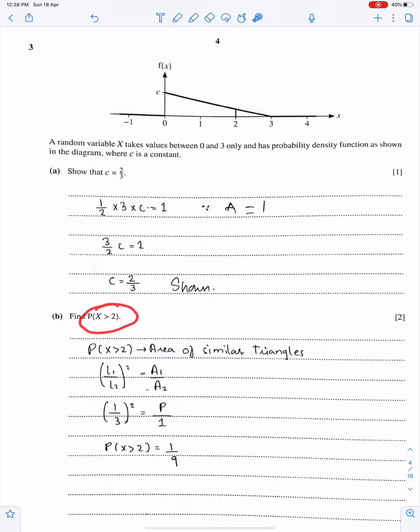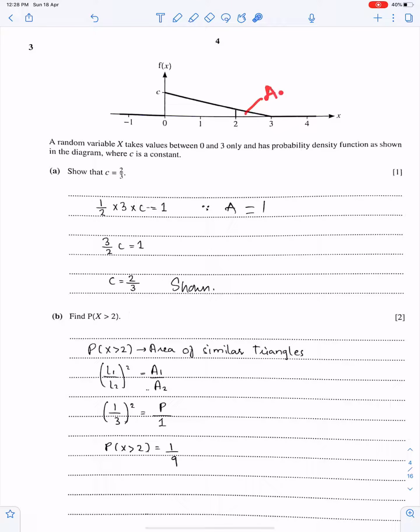Now we need the probability x greater than 2. So this triangle from 2 to 3 and this large triangle, they both are similar. This small triangle has base 1, whereas this large triangle has base 3. So we can use the area of similar triangles: A1, A2, L1, L2.